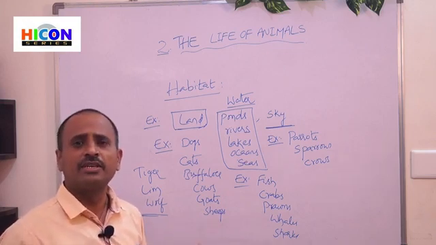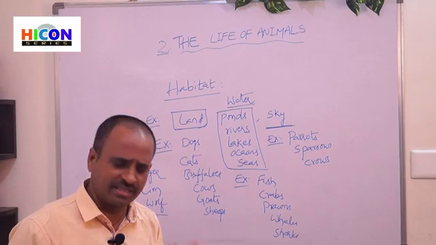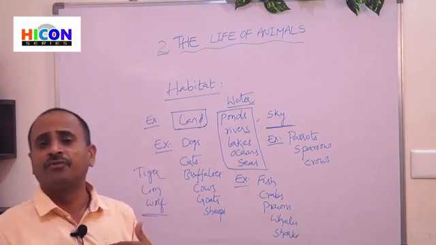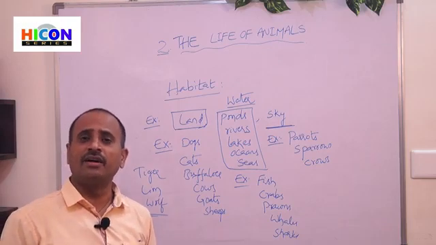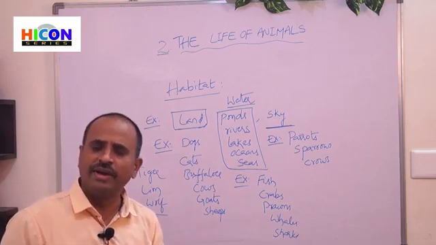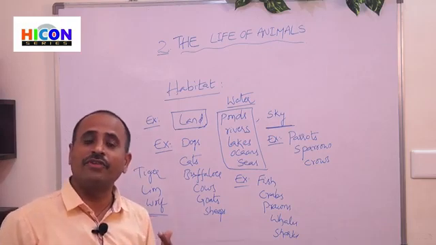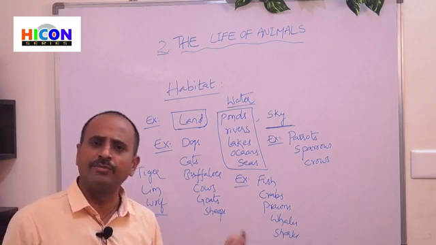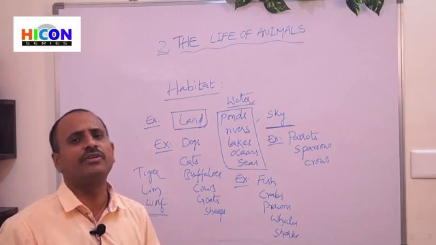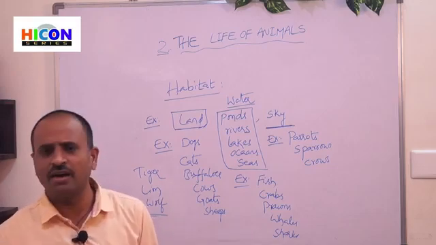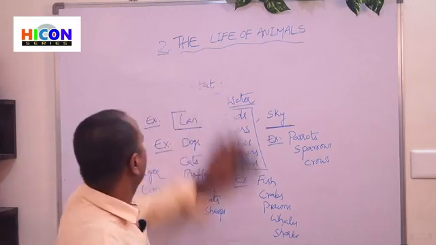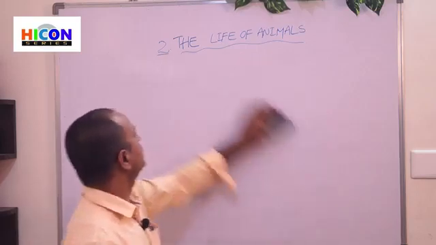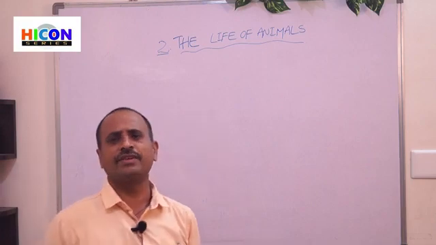They look different in their skin, they are different in their food habits, they are different in their movement, and they are also different in their respiration. So in this way, all the animals are different in different ways.